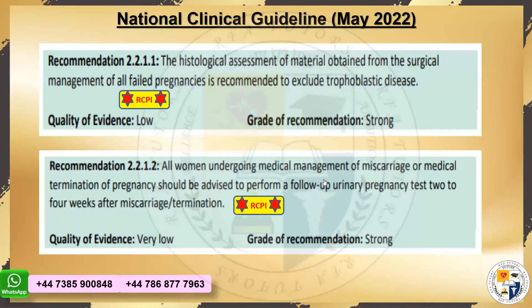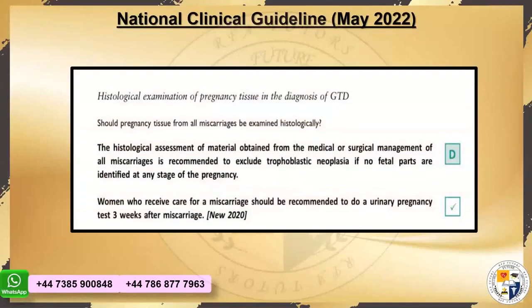All right, okay. Now it's also 2 to 4 weeks given, and in the RCOG they say 3 weeks. Okay. So please remember this for exam. This is the important part, and this is how we create the difference.